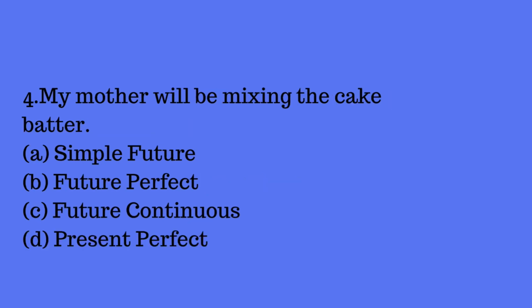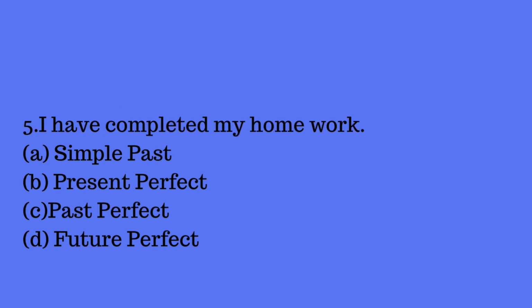Next question. My mother will be mixing the cake batter. Here it is will be. Will be is always used in future tense. And I told you already, if there is an ing form, then it will be any one of the continuous forms. Now look at this, it's quite easy because from the options we can understand that only one option has continuous in it. That is option C. So the answer is future continuous.